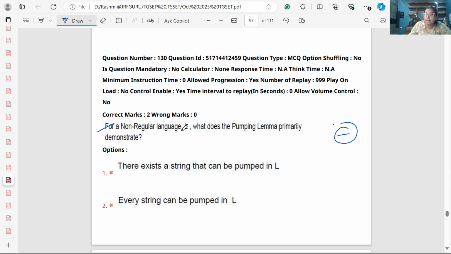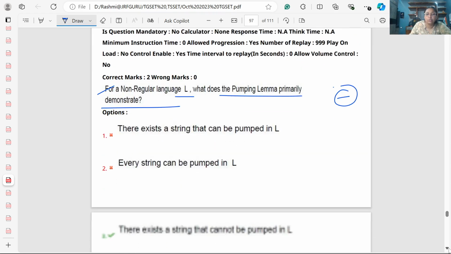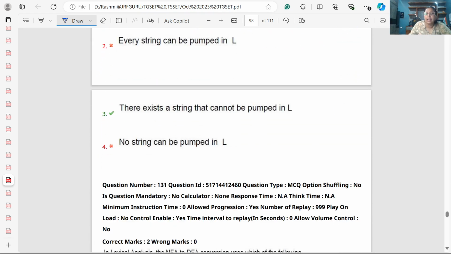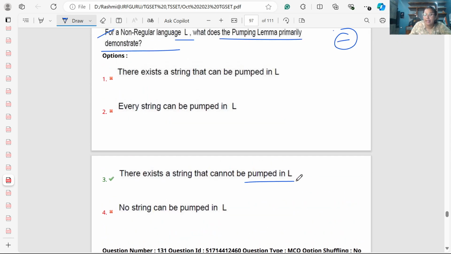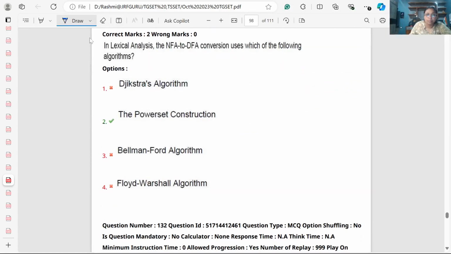Now, for a non-regular language L, what is the pumping lemma used to demonstrate? The pumping lemma is used to demonstrate that the given language is not regular. There exists a string that cannot be pumped in L, meaning the pumping lemma is used to check whether the given language is not regular. We want to specify it is not regular.